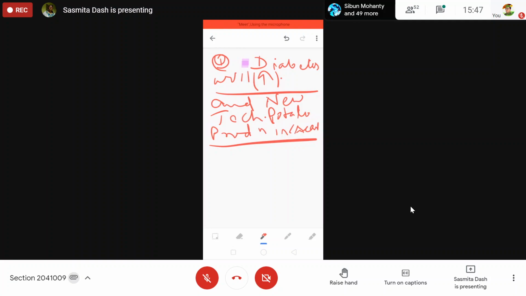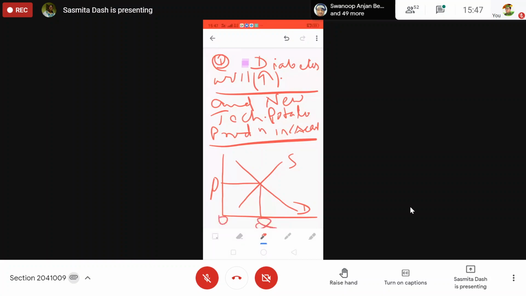With the help of a diagram also, what will happen to the potato market? This is demand and supply of potato in Bhubaneswar market. This is equilibrium price and quantity. P, this is Q, 0. Tell me what will happen to the supply curve.